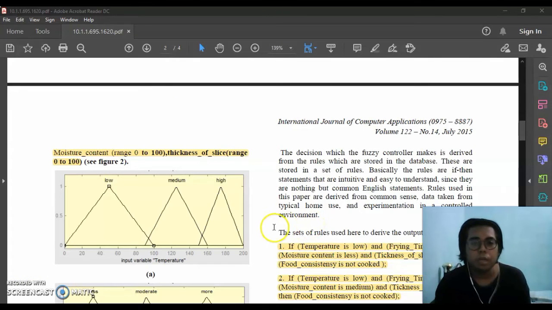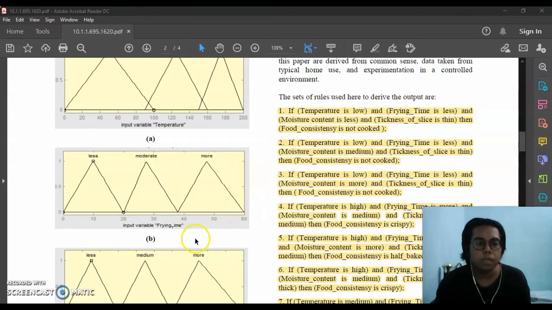For the next part, this paper shows the membership functions. For the first membership function, for the input temperature, it has 3 membership sets and ranges from 0 to 200. The memberships are low, medium, and high. The second one is for the input frying time. It has the range from 0 to 60. The memberships are less, moderate, and more.